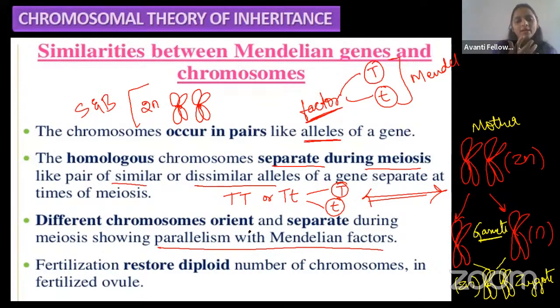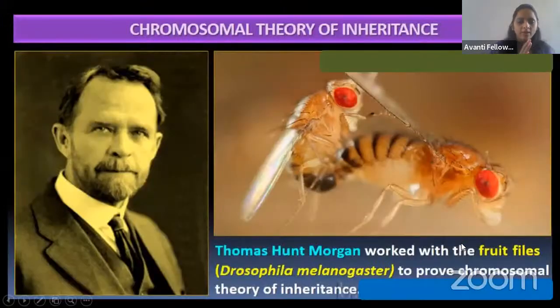So when it is segregating, it is haploid in number, right? The diploid will be restored after fertilization, right, guys? So here the chromosome number will also be restored after fertilization. Okay, that is what they have told in the chromosomal theory of inheritance. Similar to how the gametes separate, the homologous chromosomes will also separate, guys.